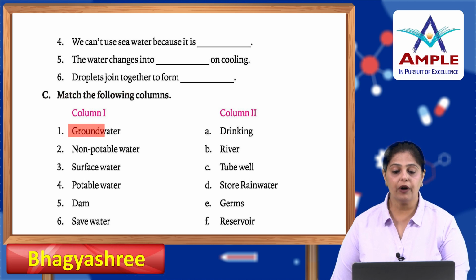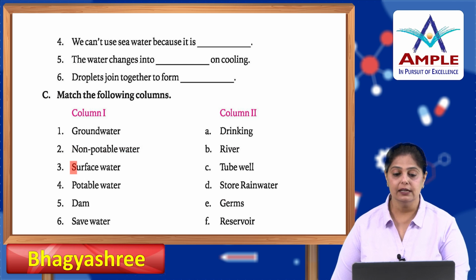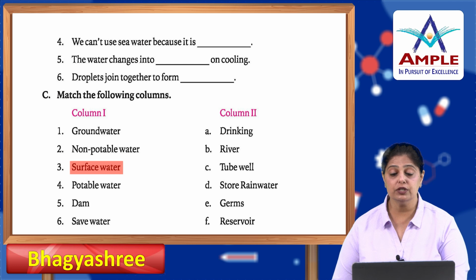Now, match the following columns. Groundwater, tube well. Non-potable water has germs in it. Surface water is the water which is stored in rivers. Potable water we use for drinking.